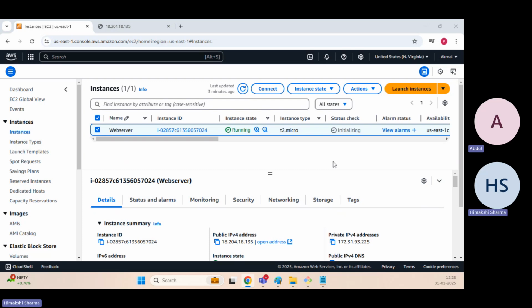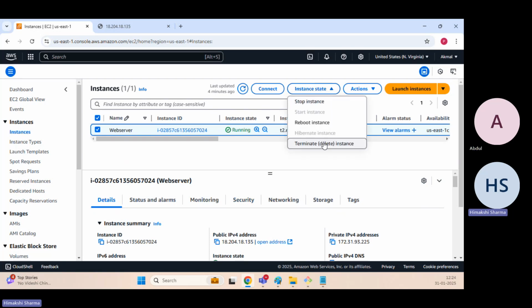When it's done, it's done. We can't put the commands in user data once the instance is provisioned. While we are provisioning initially, at that moment only, we can put the commands or script, whatever we want to do, here. Okay, I got it.